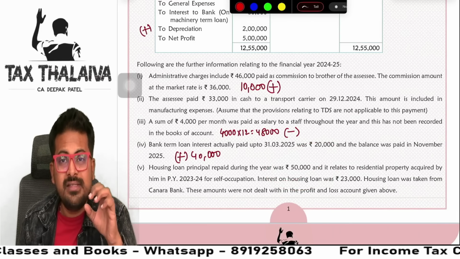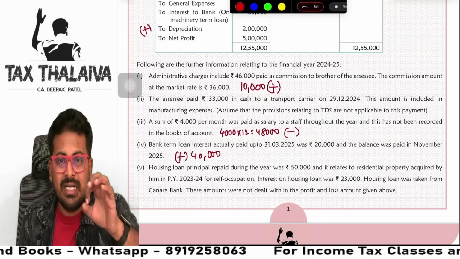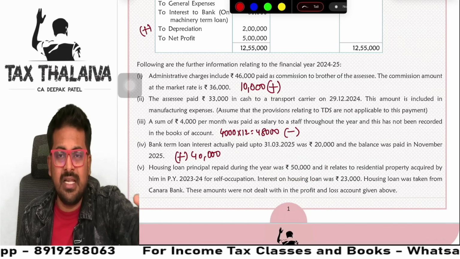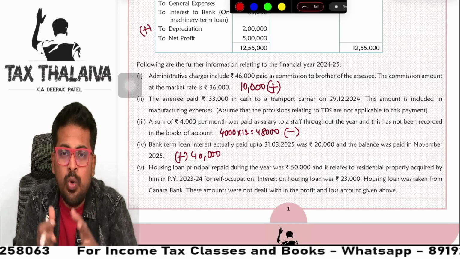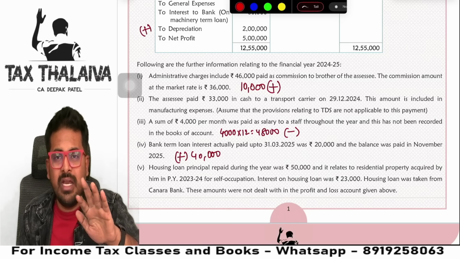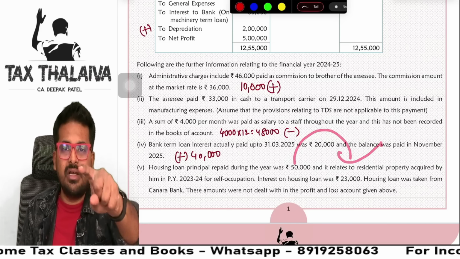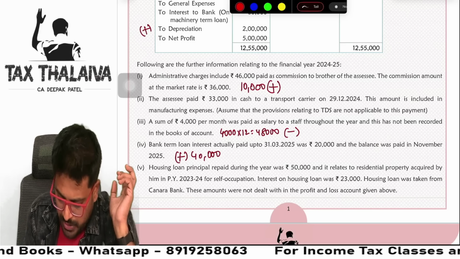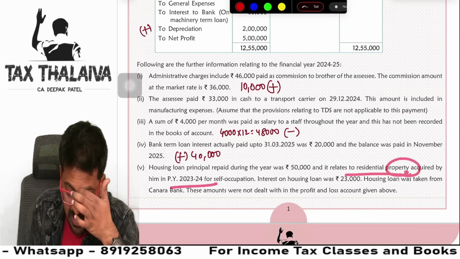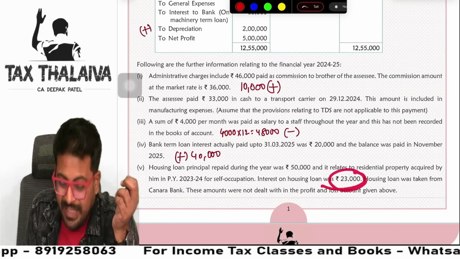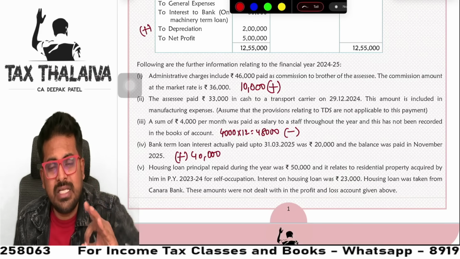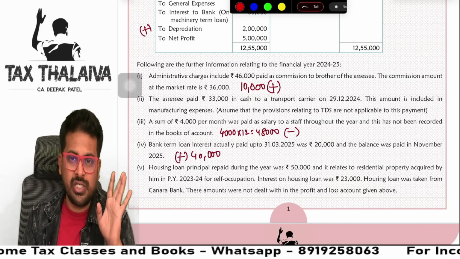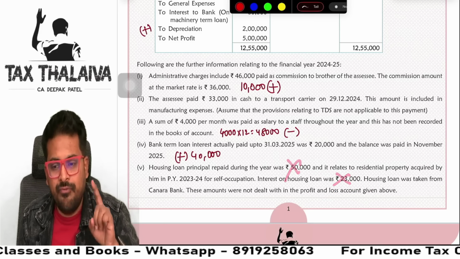Guys, be very careful. I see a lot of times in different places, they will keep traps like this. If you fell into the trap, you will be in the unsuccessful list. Whoever recognizes this trap and is very careful will become a successful student on the result day. Are you getting it? Yes. So this is absolutely a trap, guys. Ignore this information. Relates to residential house property acquired for self-occupation. Interest on housing loan was 23,000. Guys, under default tax regime, you do not get even interest on housing loan. You will not be eligible to claim any deduction. Both are trap information only.